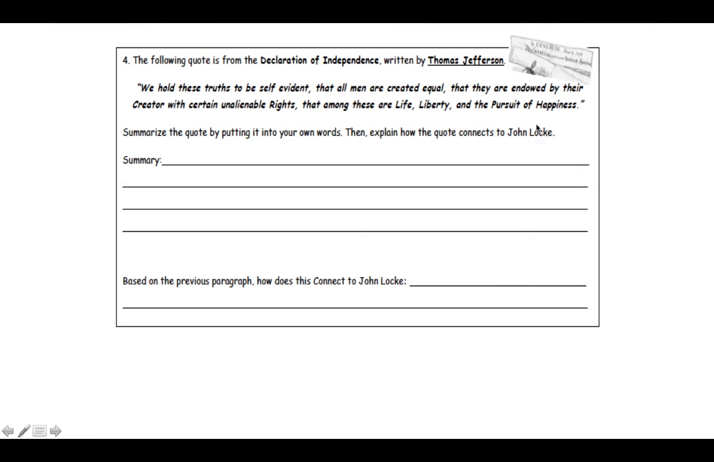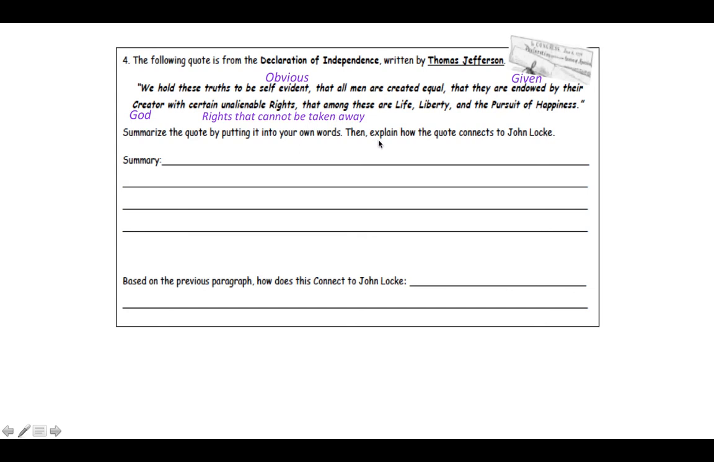We hold these truths to be self-evident, that all men are created equal, that they are endowed by their Creator with certain unalienable rights, that among these are life, liberty, and the pursuit of happiness. That is a quote from the Declaration of Independence. So I'm going to highlight a few things and just point out some words I want to make sure you understand. So the word self-evident means obvious. It's very clear, it's obvious, it's self-evident. The word endowed means given by their Creator, meaning God, and unalienable rights refers to rights that cannot be taken away.